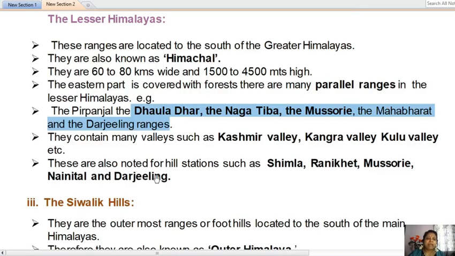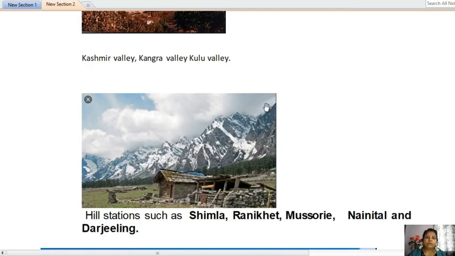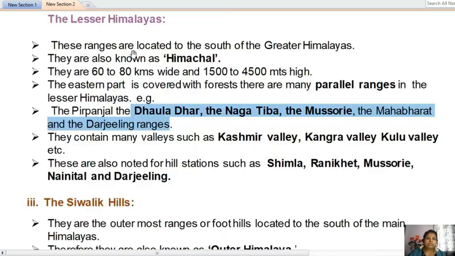The Lesser Himalayas are also noted for famous hill stations such as Shimla, Ranikhet, Mussoorie, Nainital, and Darjeeling. Now all of you see this image which shows these hill stations of the Lesser Himalayas: Shimla, Ranikhet, Mussoorie, Nainital, and Darjeeling. These are all located in this region. So these are the main things we learned about the Lesser Himalayas.